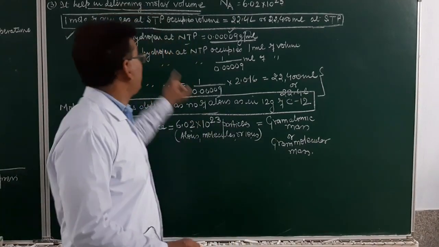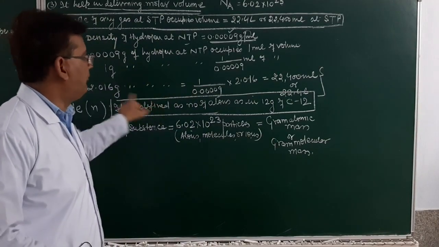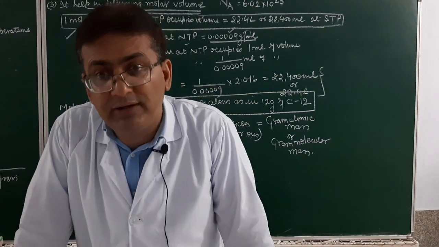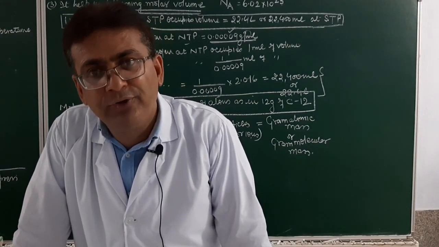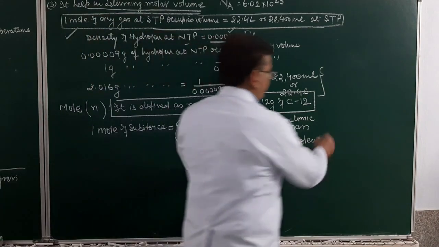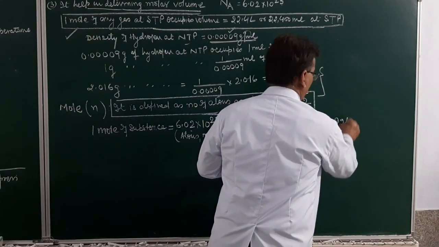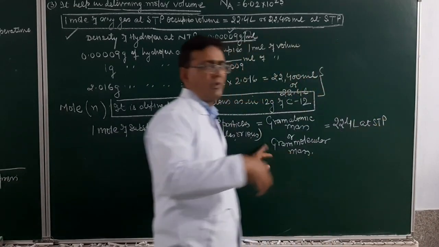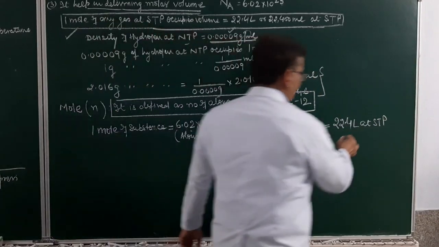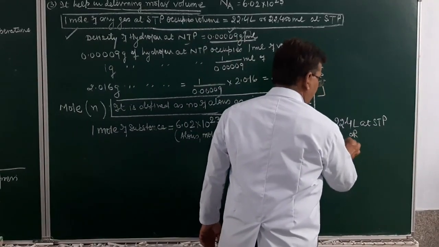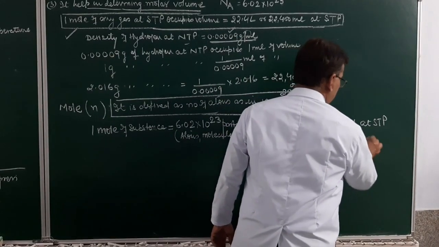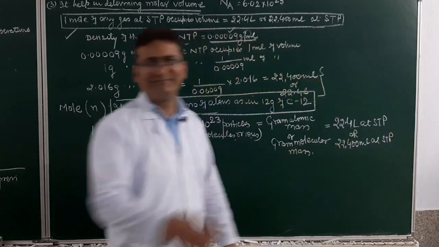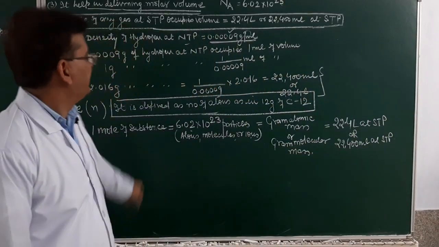Now, I have just proved, gram molecular mass of a gas occupies what volume? 22,400 ml or 22.4 liter. So, this will be occupying what volume? It will be equal to 22.4 liter at standard temperature and pressure, or 22,400 ml at standard temperature and pressure. Am I clear? Just check.